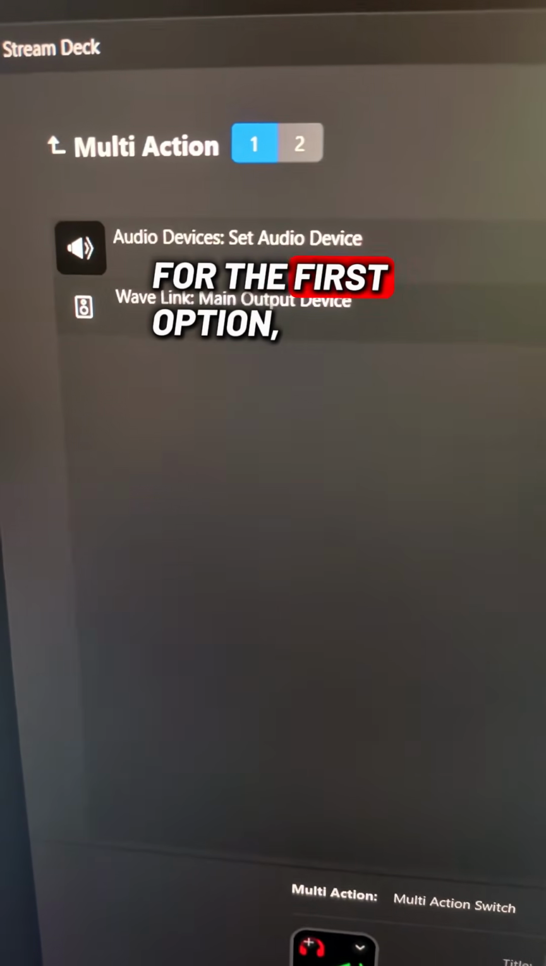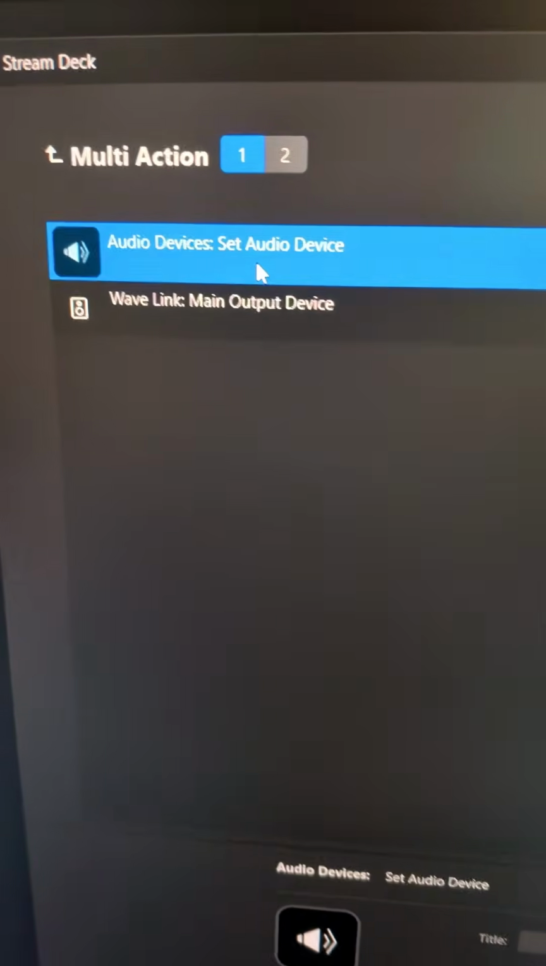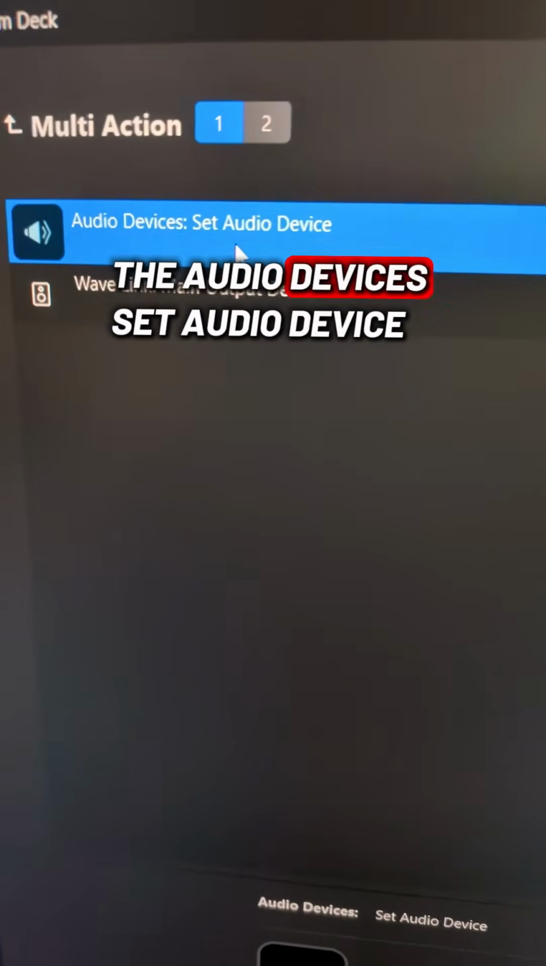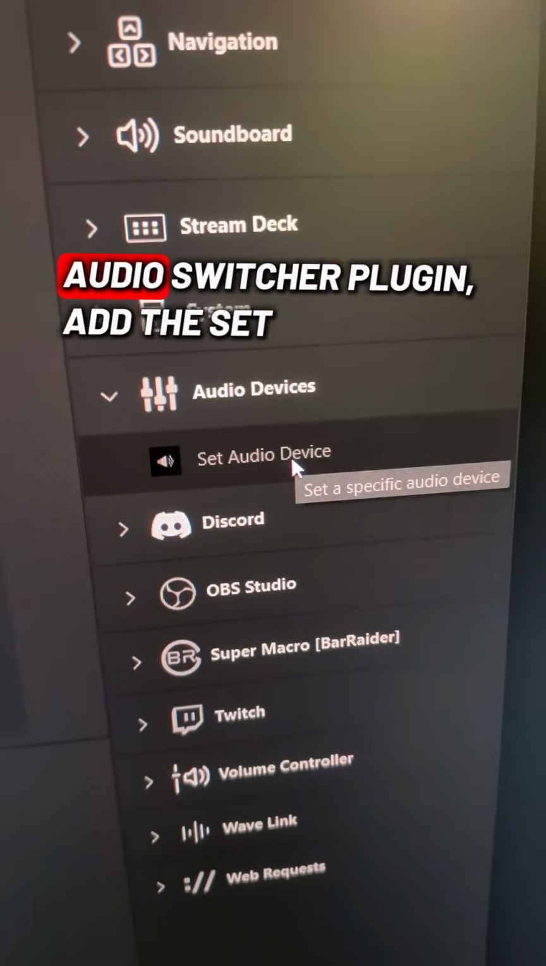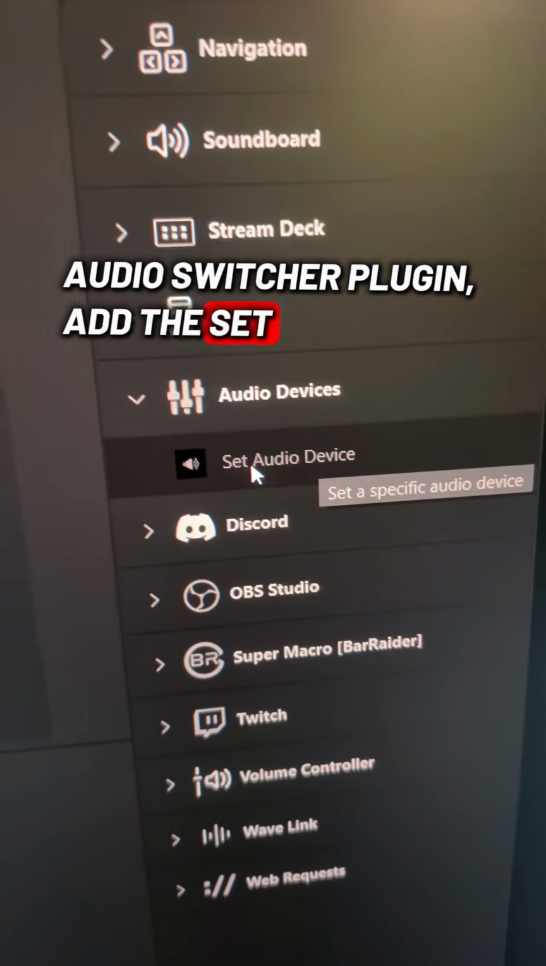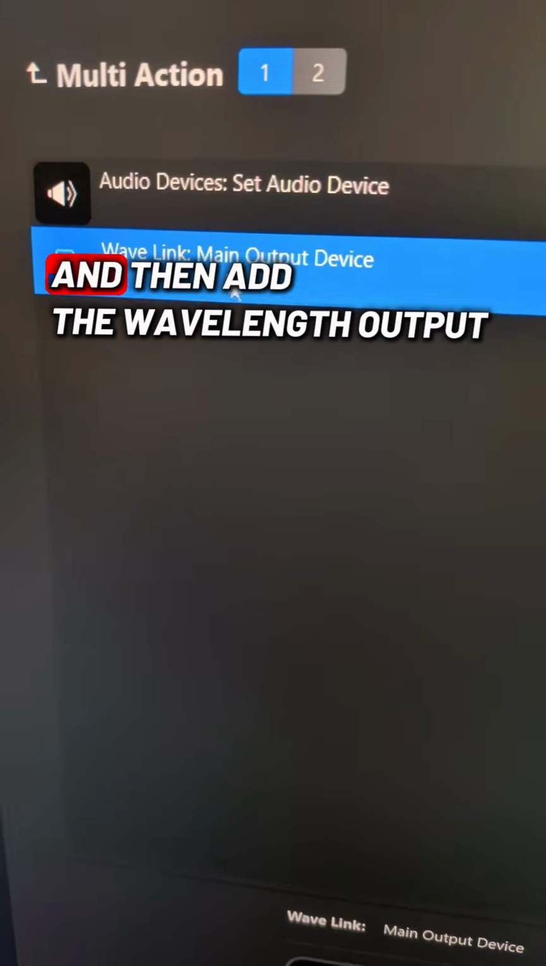For the first option, the audio devices, set audio device. That is going to be that audio switcher plugin. Add the set audio device and then add the Wavelink output device.